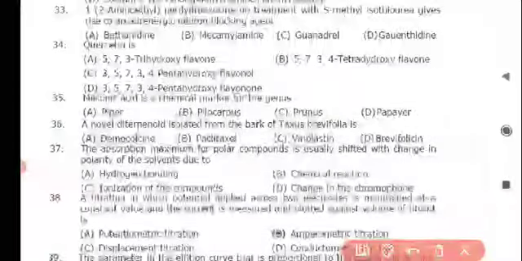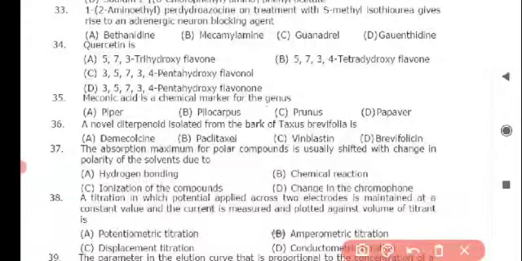Next question is quercetin is, and the correct answer for this is option B, 5,7,3',4' tetrahydroxyflavone.